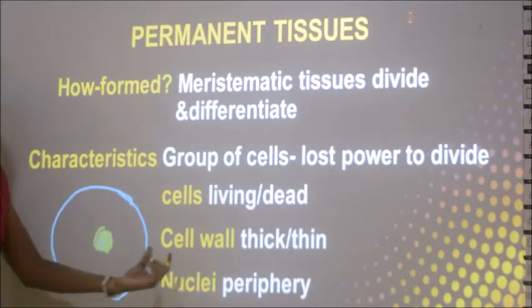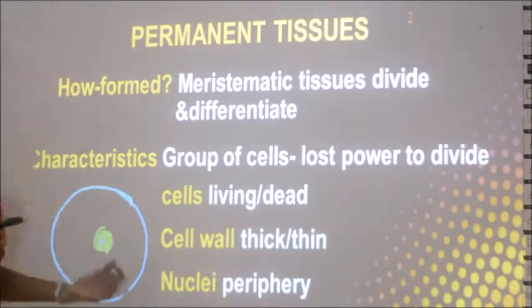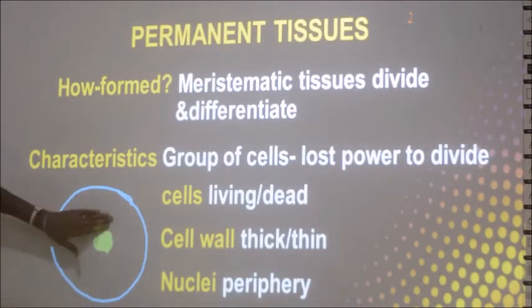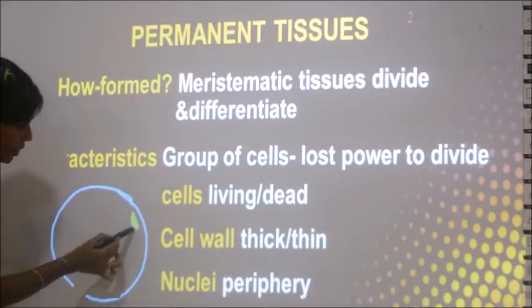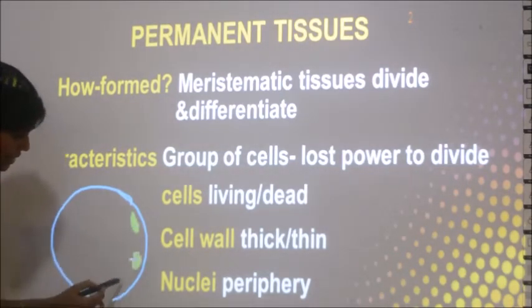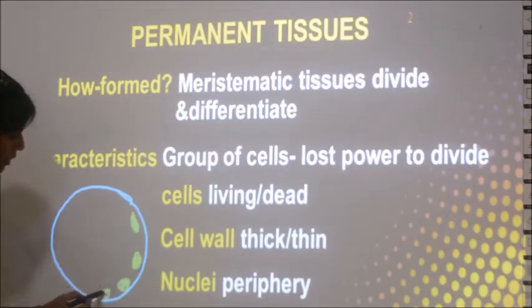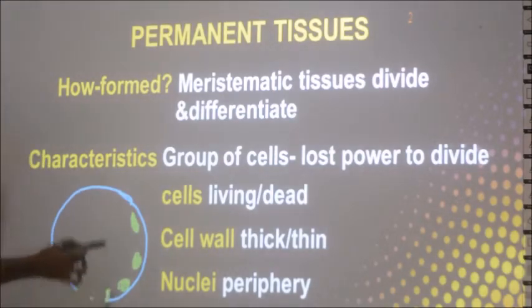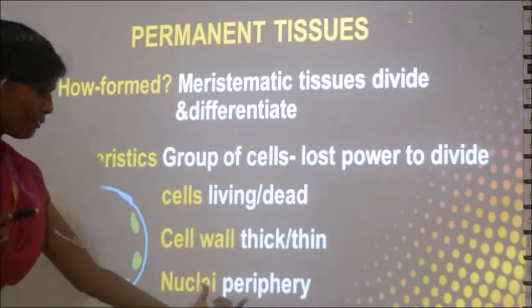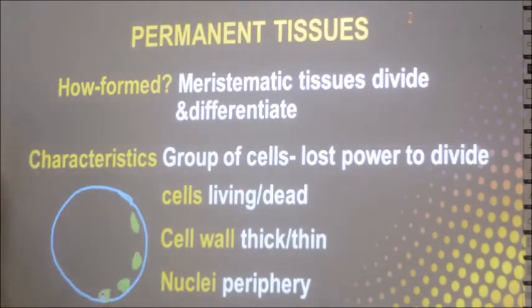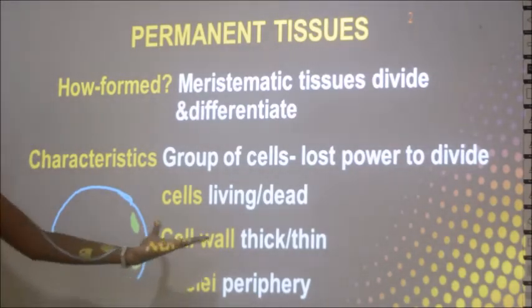But in the case of a peripheral nucleus, if it is periphery, it means that instead of the center, it is going to be somewhere else, in the outer circumference, that is, towards the outer region of the cell. Generally you will have it in the center, but if it is a peripheral nucleus, it will be in the outer region. That's why it is called nuclei in the periphery.